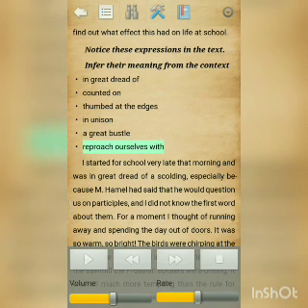Next one is reproach ourselves with. This reproach ourselves with means to express disapproval. When you do not agree with something, when you disapprove of something, you reproach that thing. Especially when you disapprove of yourself, it is called reproach yourself. If you disapprove of ourselves, it is reproach ourselves. So it is reproach ourselves with.